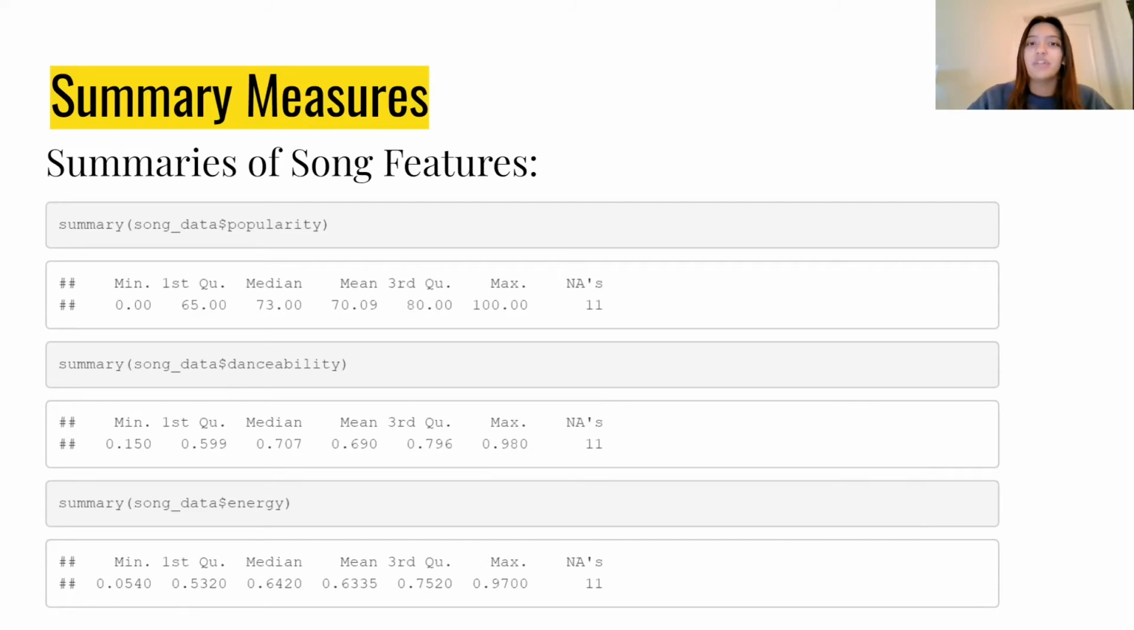Next is a summary of danceability, with 0 being the least danceable and 1 being the most danceable. The minimum was 0.15 and the maximum was 0.98, with a median of 0.71 and a mean of 0.69. So it looks like most songs on the charts were very danceable. And last is a summary of energy, with 0 being the least energy and 1 being the most energy. And the minimum was 0.054 and the maximum was 0.97, with a median of 0.64 and a mean of 0.63. So it looks like most of the songs on the charts had a fairly high level of energy.